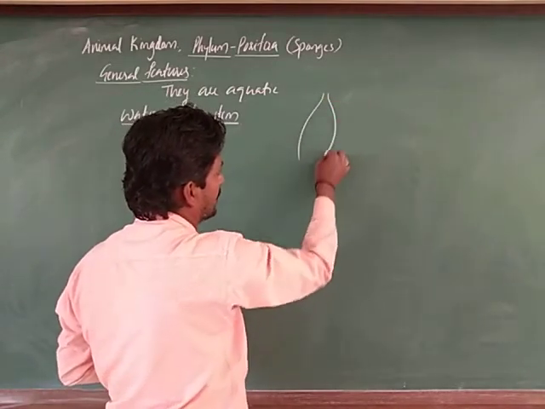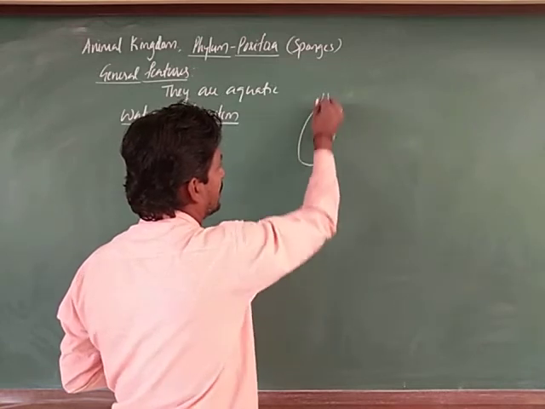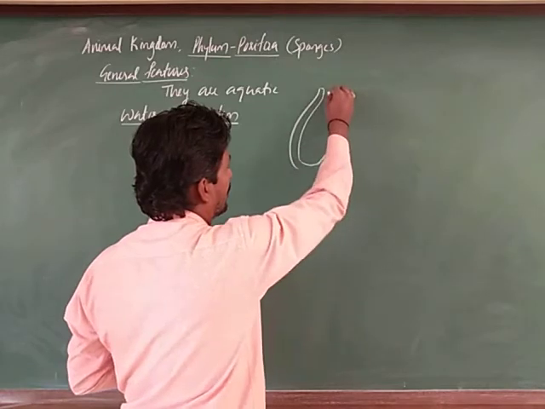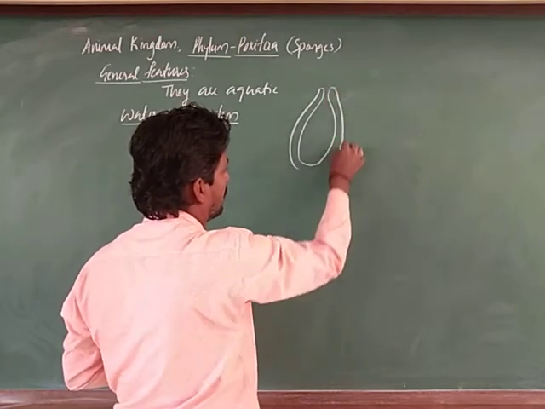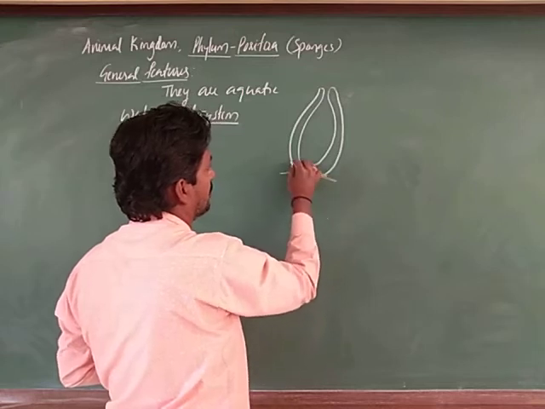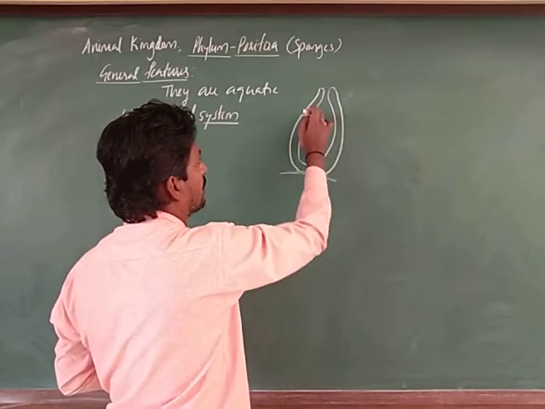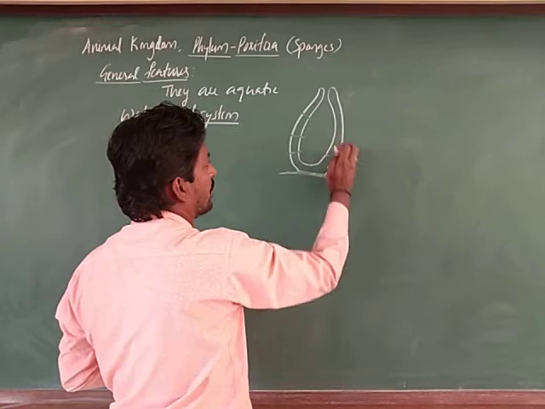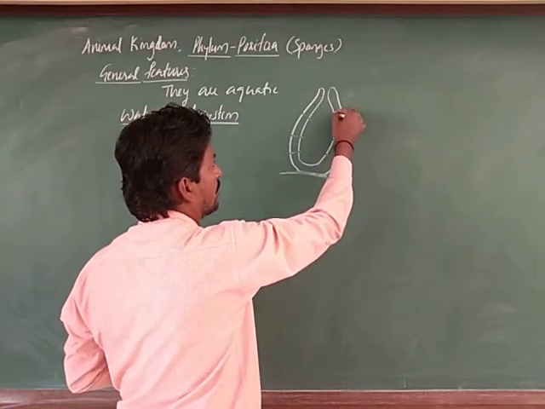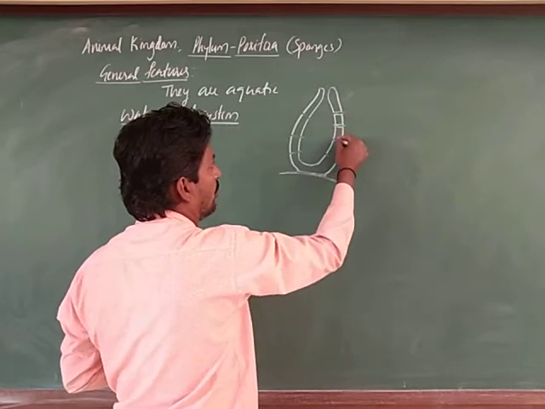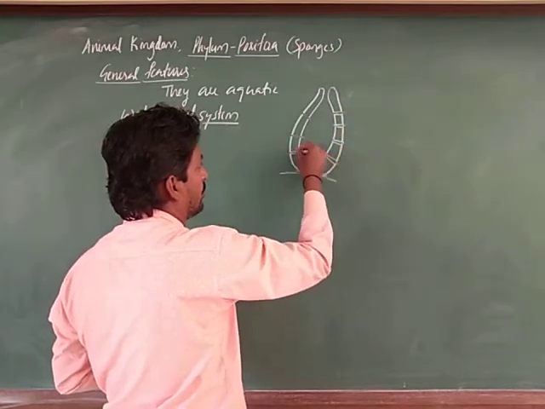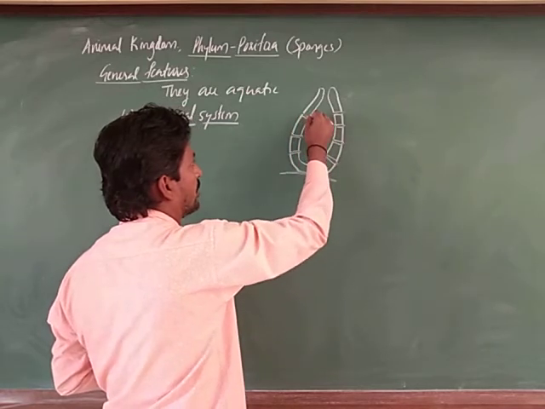For example, consider this the Sycon structure, and this is the substratum. Here there are many pores which allow water to enter. This is the entry of water, which we observed in the previous video.